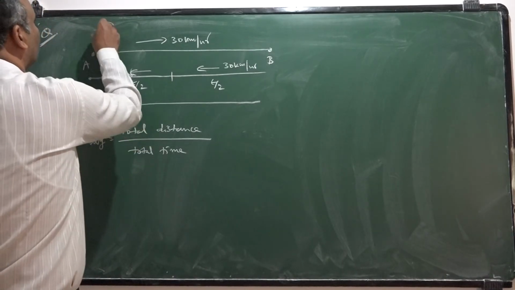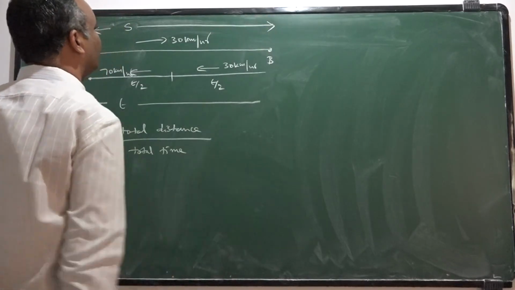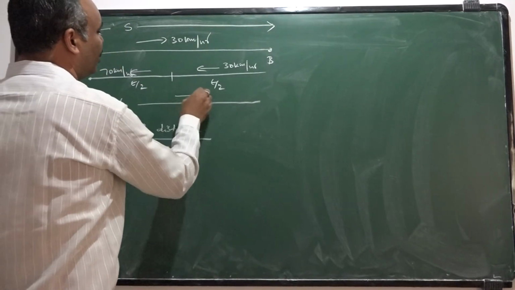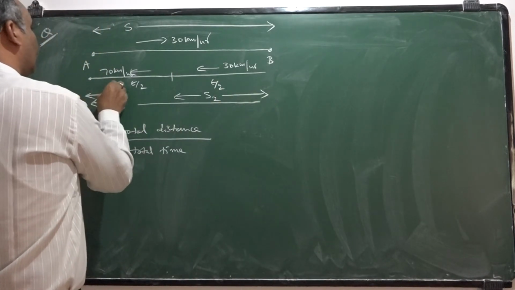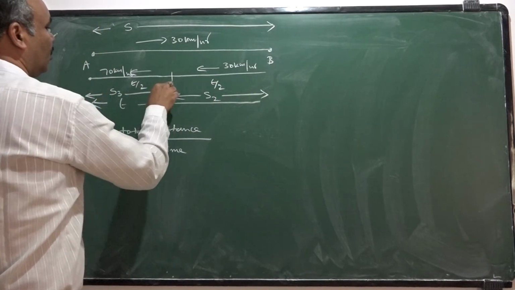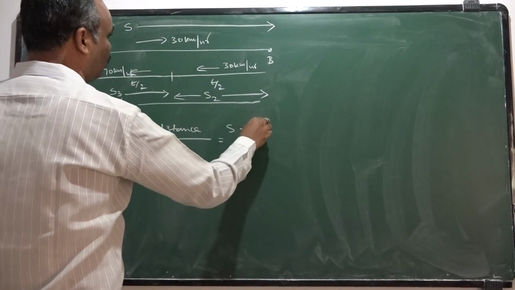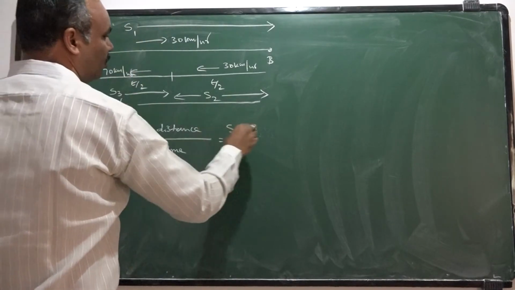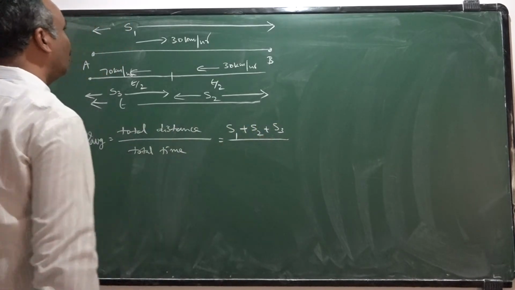Let me take the distance during the first part of the journey as S1, the second part of the journey as S2, and the third part of the journey, the distance is S3. Then the total distance traveled is S1 plus S2 plus S3.